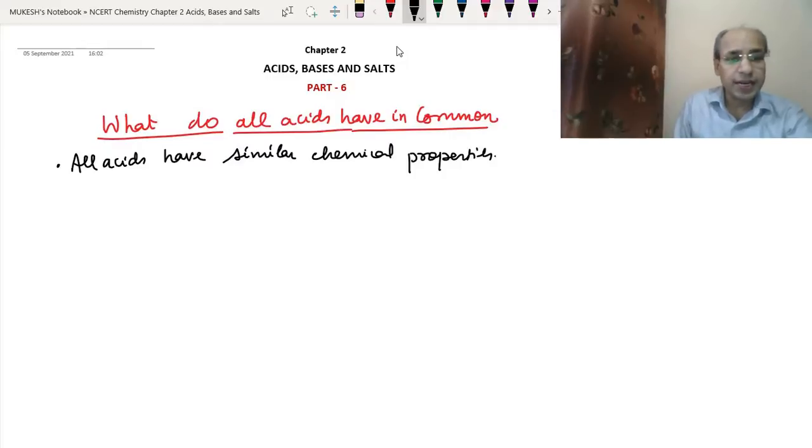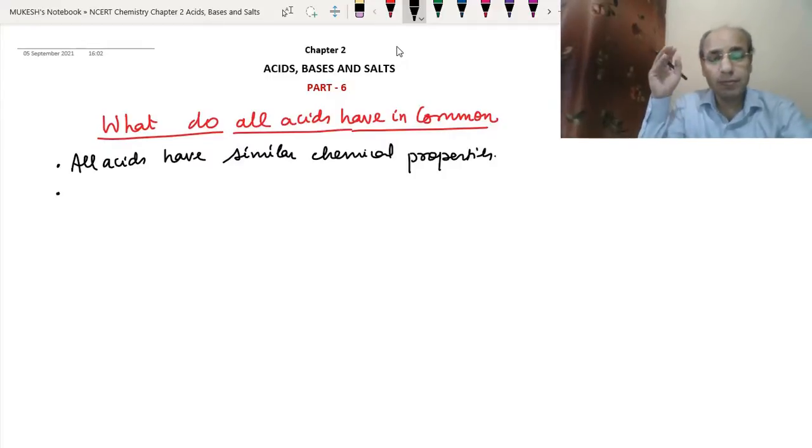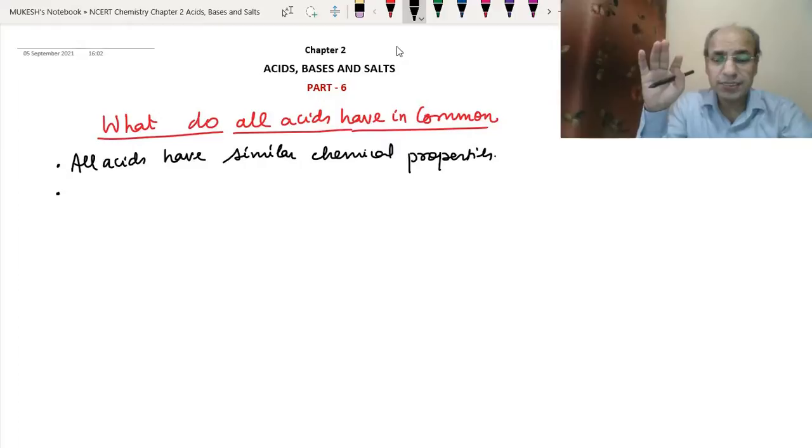Second thing, we had studied that all acids produce hydrogen gas when they react with a reactive metal. This we have seen with all the acids.